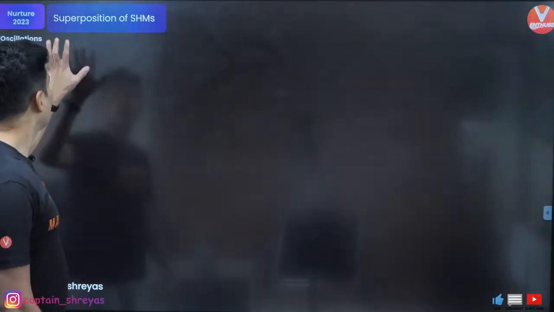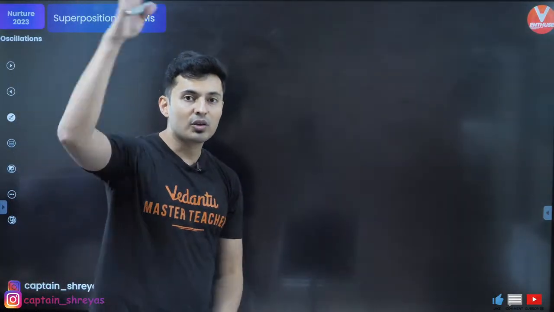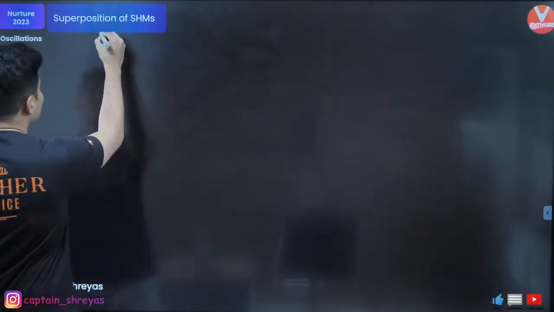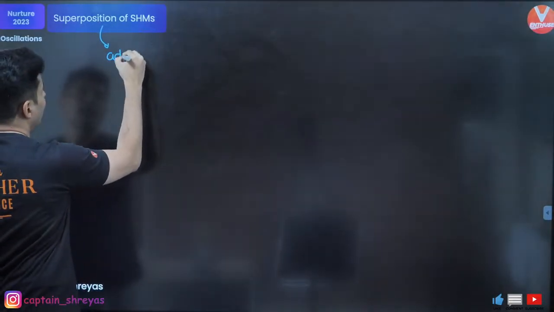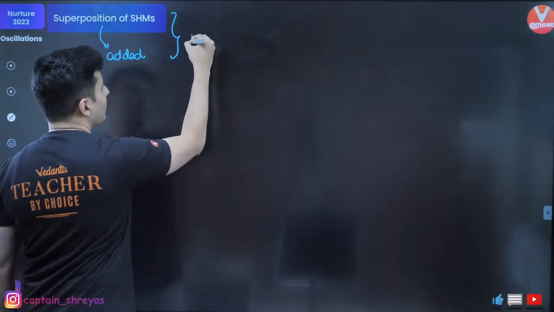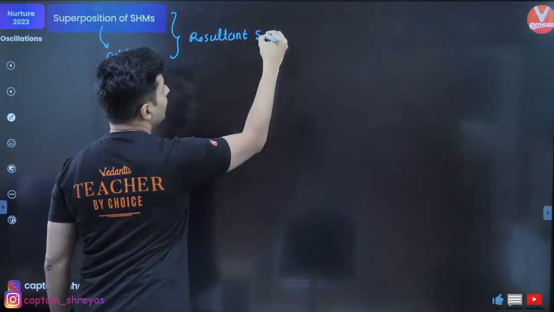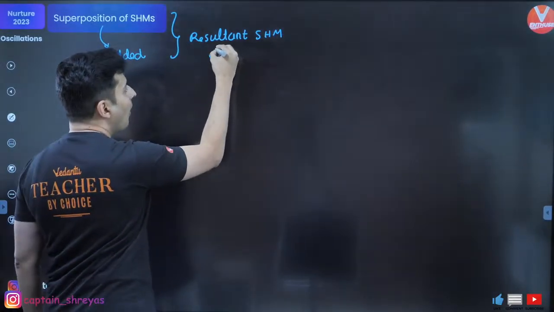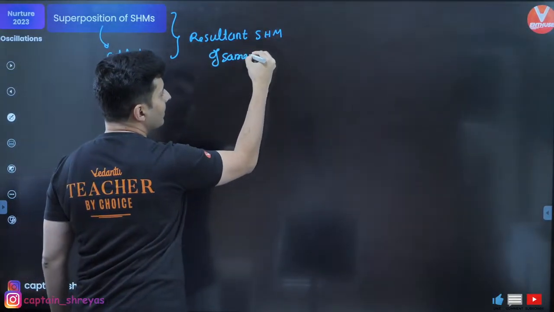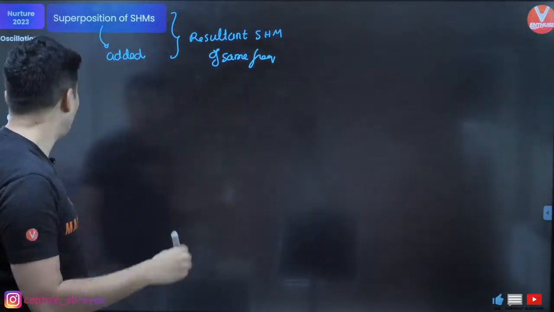Okay, so superposition of SHM. Whenever two SHMs are superimposed, meaning they are basically added, together they will produce a resultant SHM of the same frequency, but the amplitudes are different.